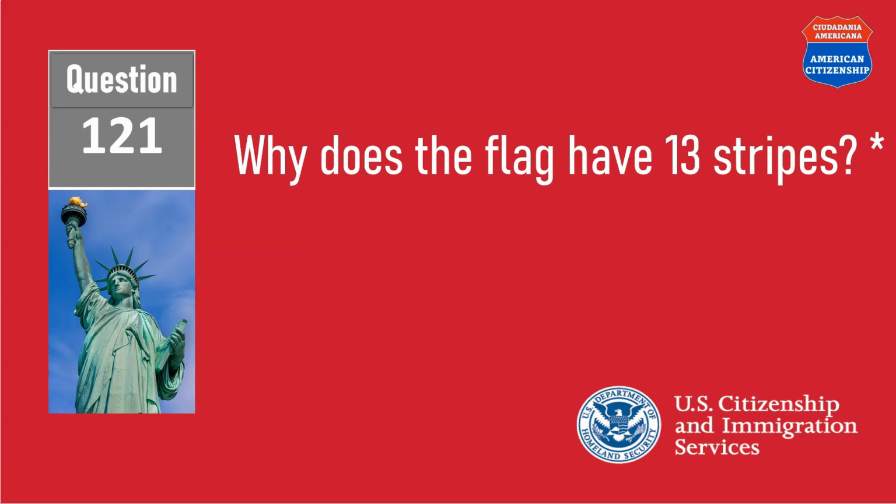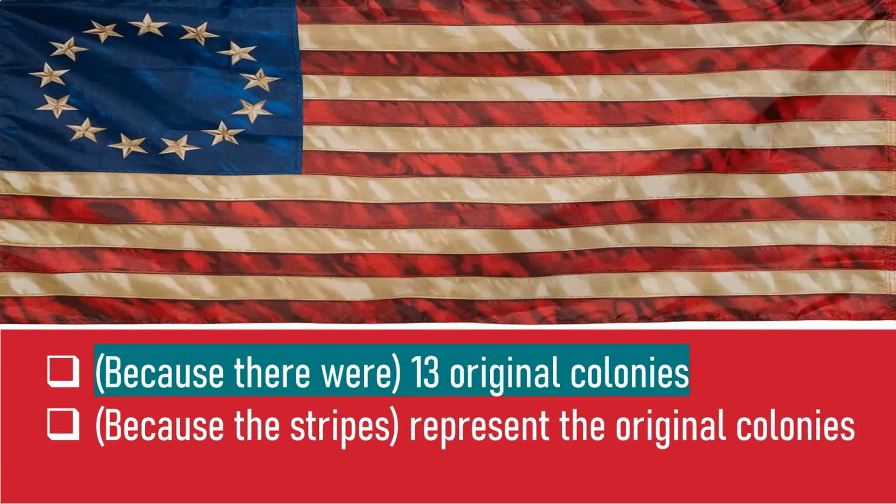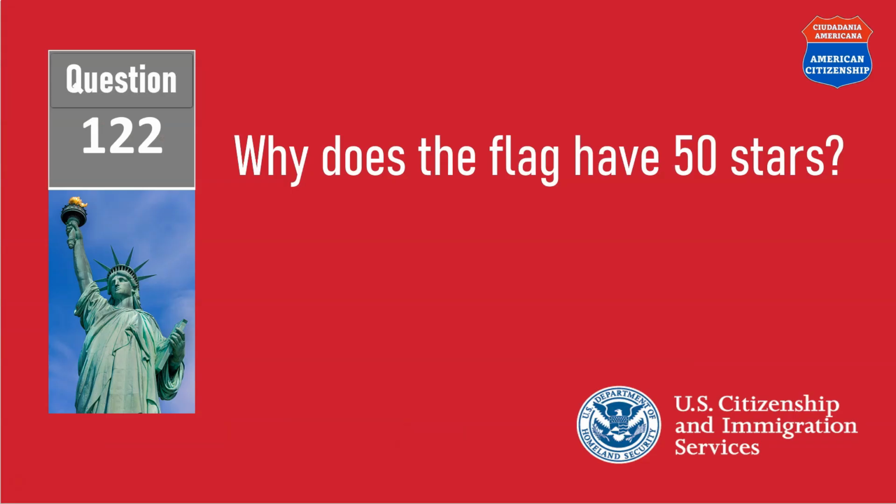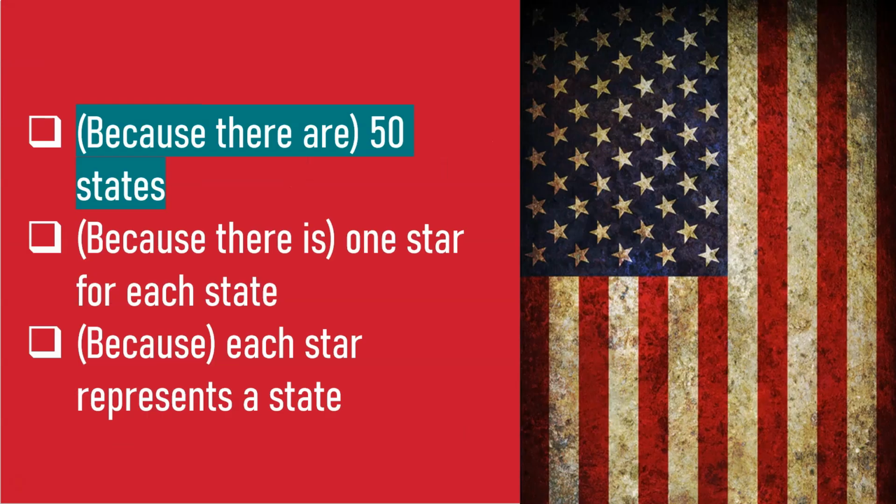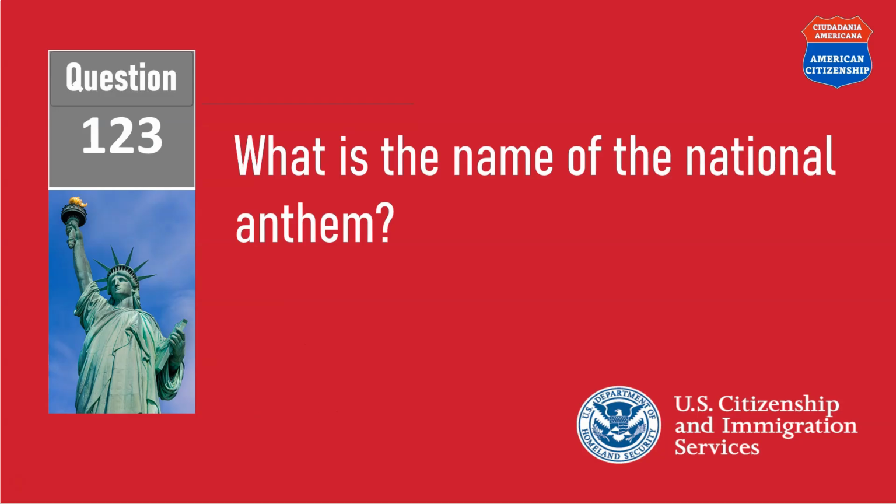Why does the flag have 13 stripes? Because there were 13 original colonies. Why does the flag have 50 stars? Because there are 50 states. What is the name of the national anthem?